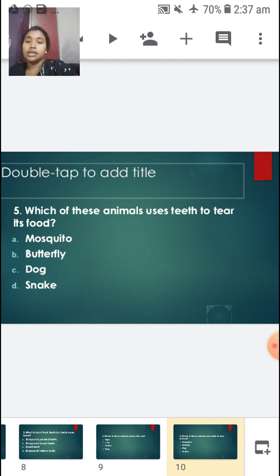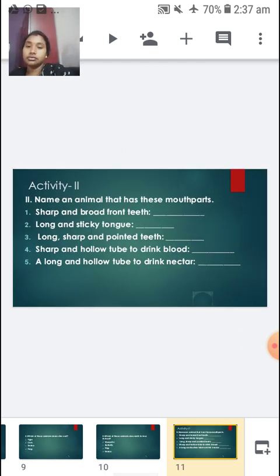Okay, children? So the next one we have is, name an animal that has these mouth parts. Okay. So the first one is sharp and broad front teeth. What animal has sharp and broad front teeth? Long and sticky tongue. What animals have a long and sticky tongue? Long, sharp and pointed teeth. Right?